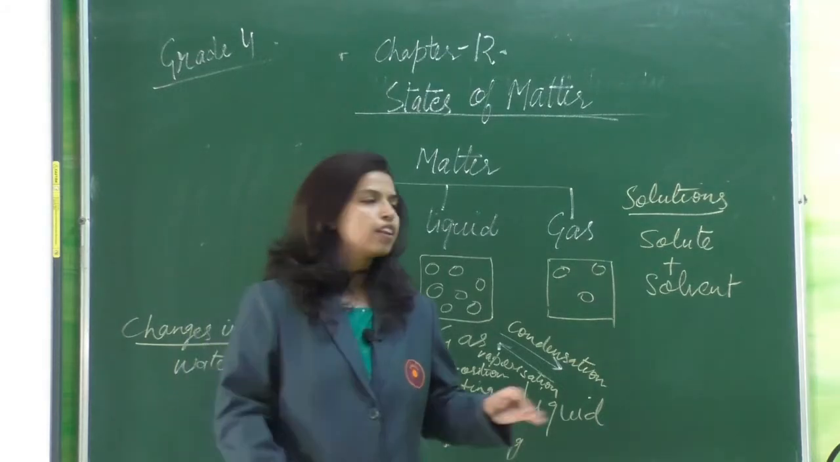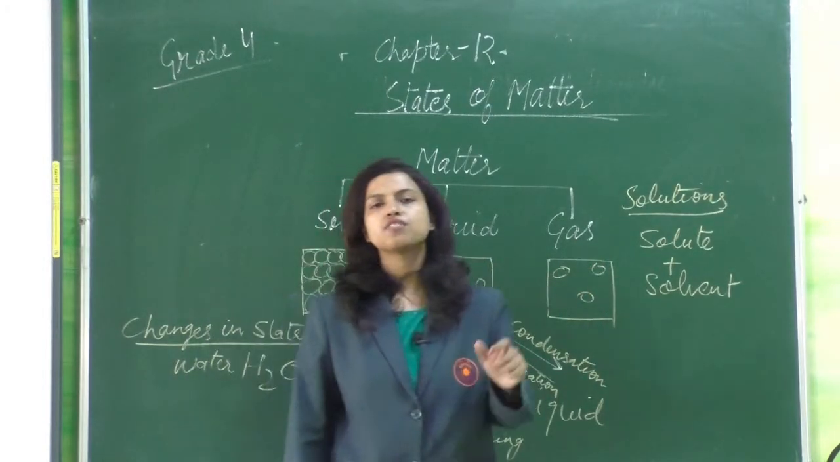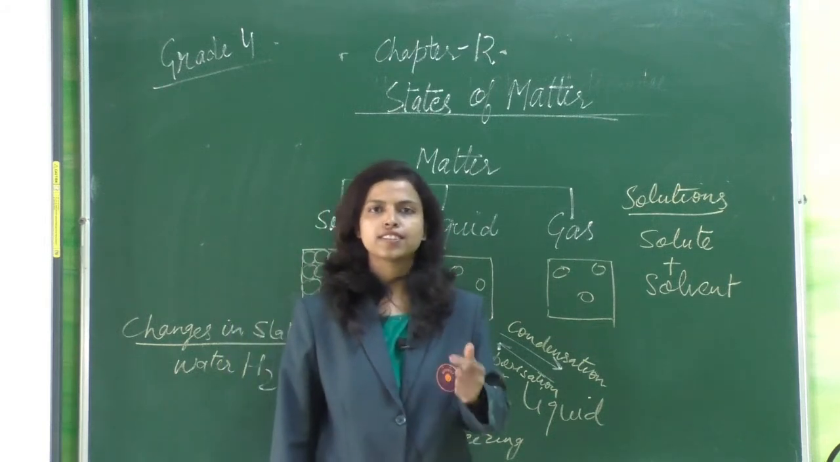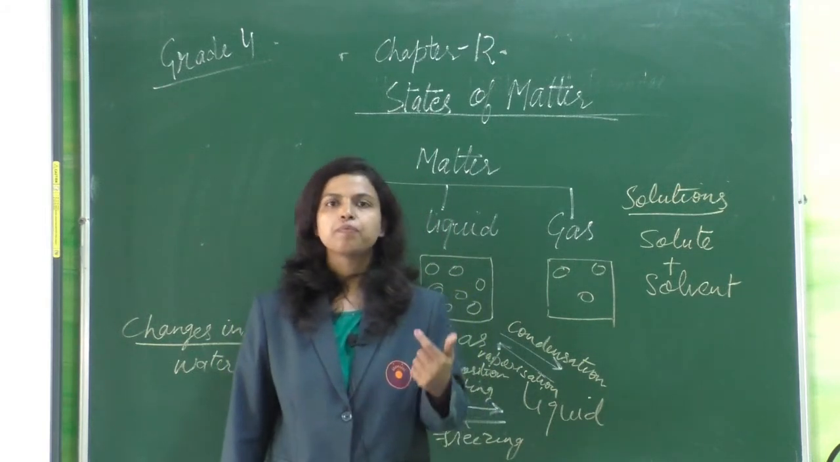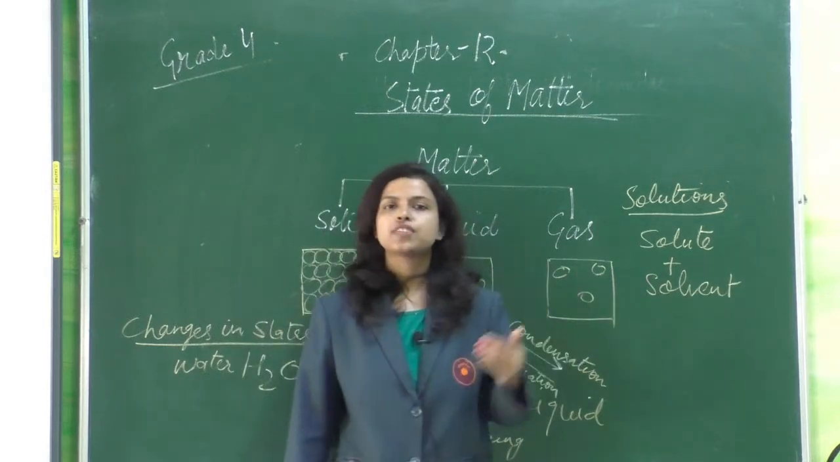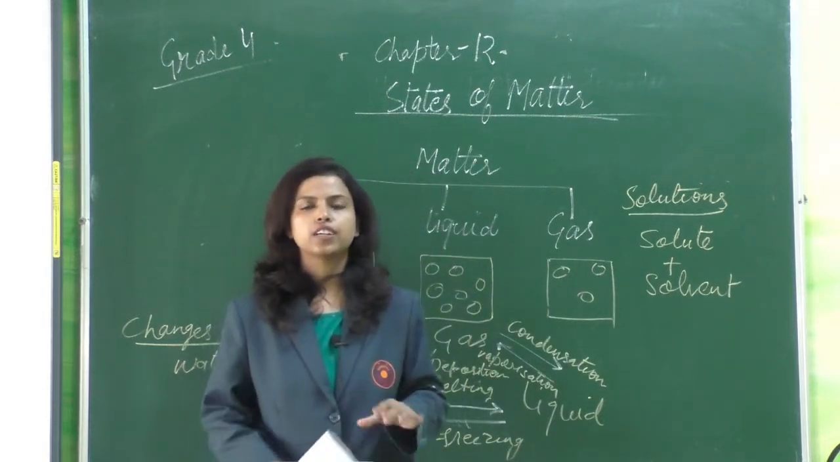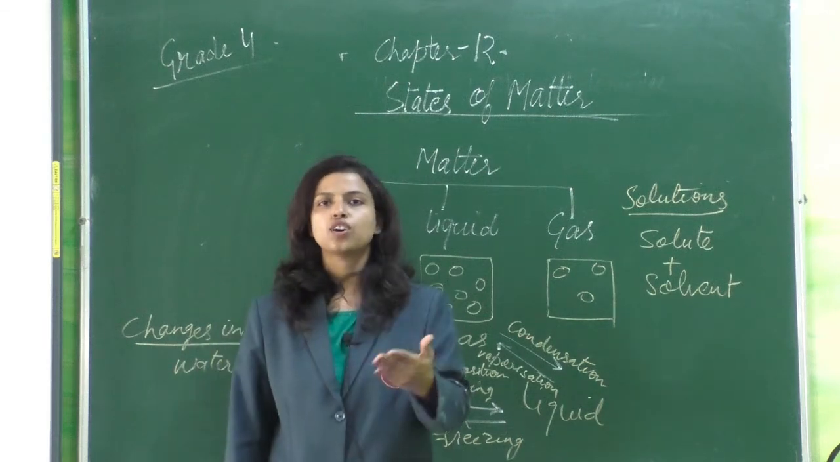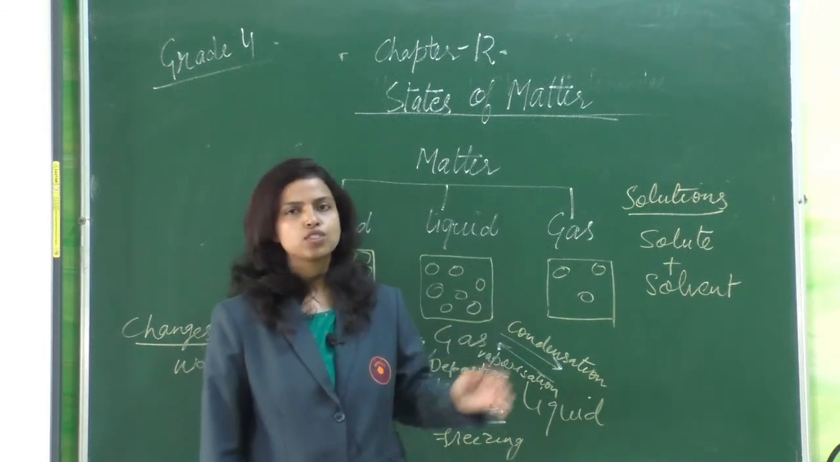Now what is a solute? The substance which we are taking in less quantity is called the solute, for example, salt or sugar. And the solvent is the substance which we are taking in large quantity, for example, water. So sugar and water, salt and water, are examples of solutions.